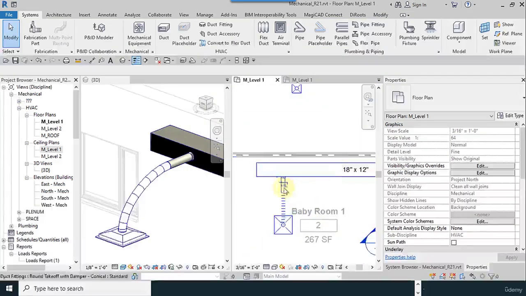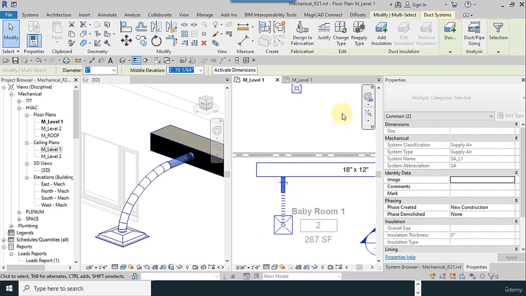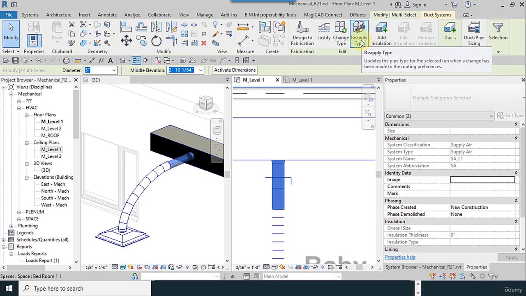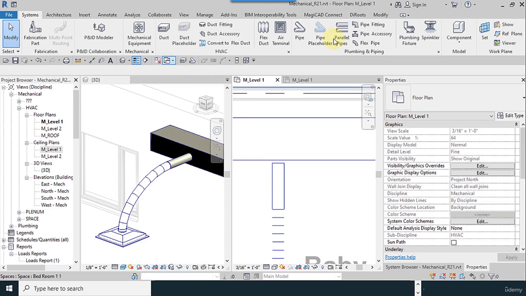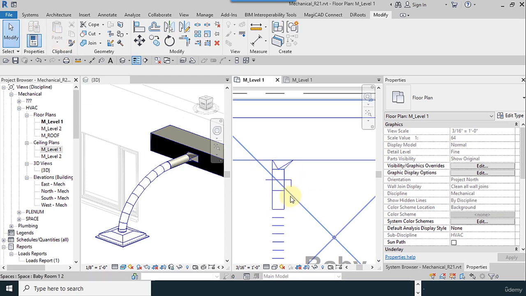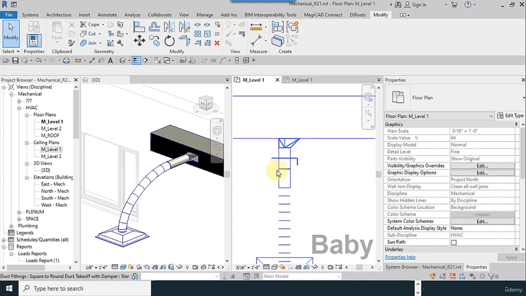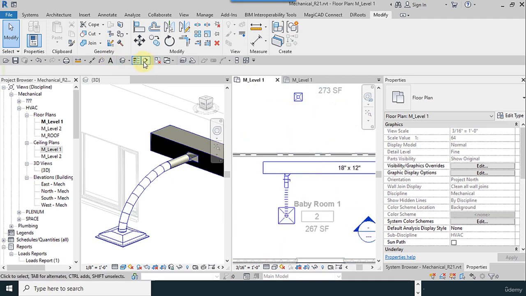So I have to unpin. Now I select this part. We have the reapply type. So you have to override the changes of the duct. Now I want to connect this, so the changes have applied, because it hasn't enough space for this. But with this tool, I will use a sample for you and have the changes.